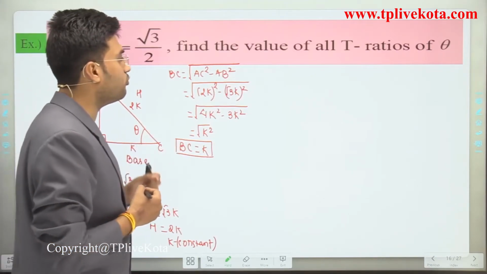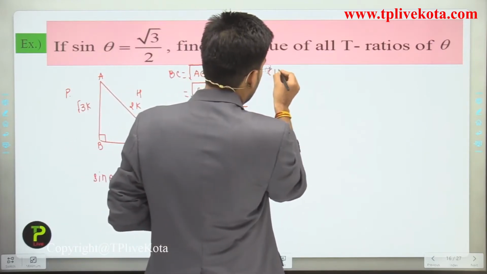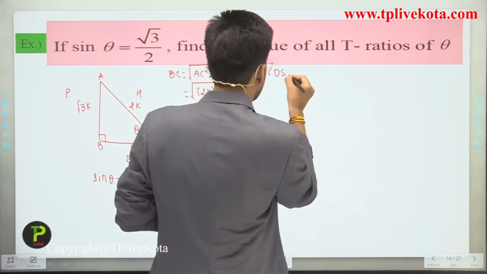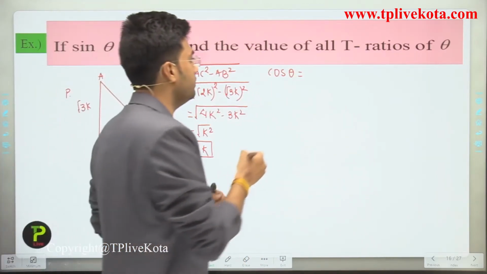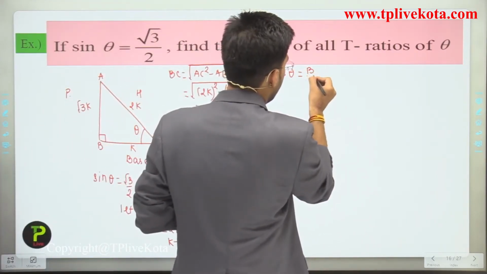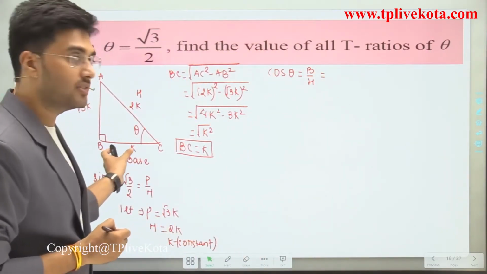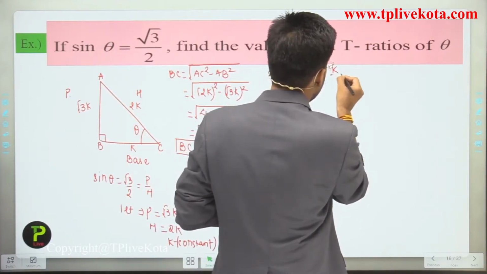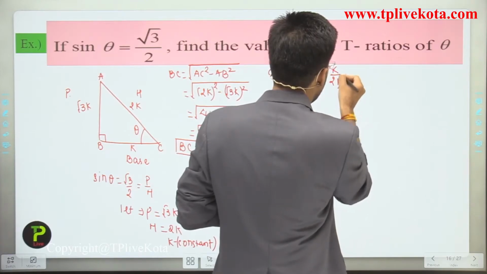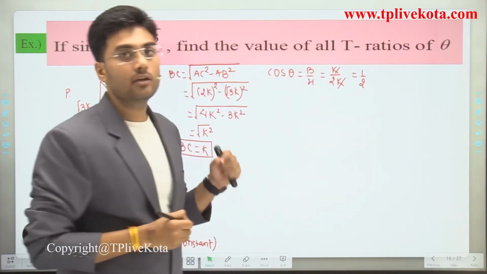Now we have to find all trigonometric ratios here. Cos theta is equal to base divided by hypotenuse, and here the value of base is k and hypotenuse is 2k. So it is k divided by 2k, and k cancels out, so we get 1 divided by 2.